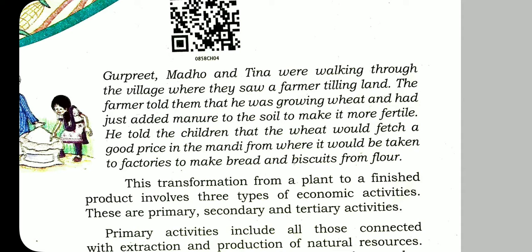That means the wheat, and from this wheat, bread and biscuits can be made from the wheat flour. This is the secondary activity. After that, these are sent to the market and sold. After that they will get the benefit, and these are the economic activities. So the primary, secondary, and tertiary activities are the 3 activities related to agriculture.